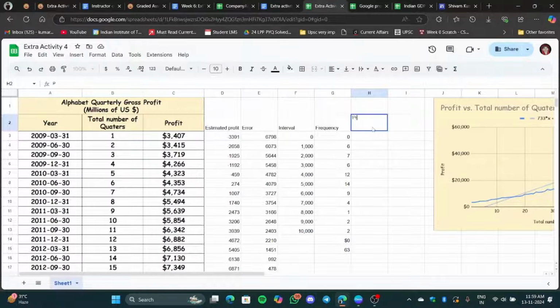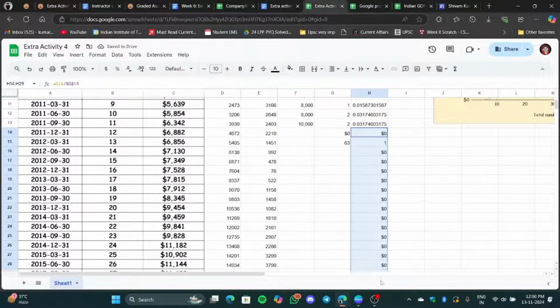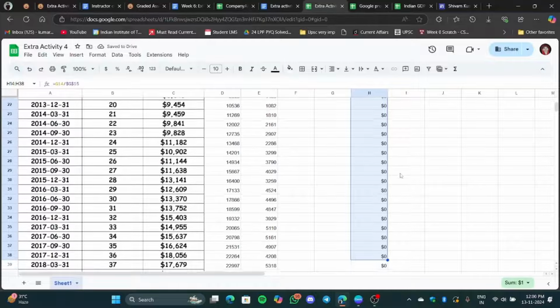Now here we will find the probability. So probability, what we are going to do is take this frequency divided by this total frequency. This is 0, and here we will have to make it constant, F4. Okay, now this is fixed. Now we got it. Don't want this data. Okay, sorry.